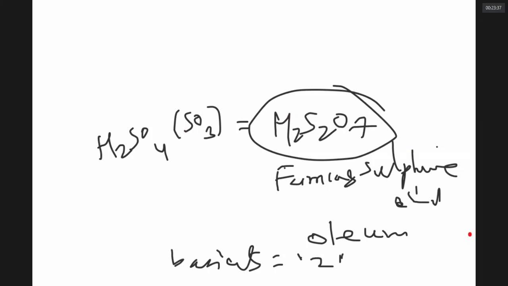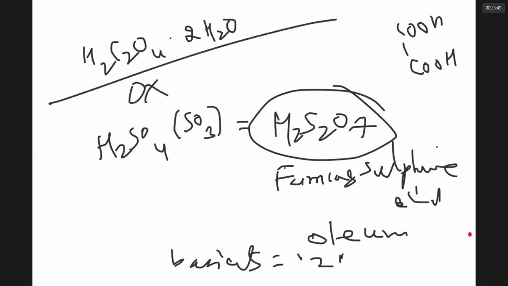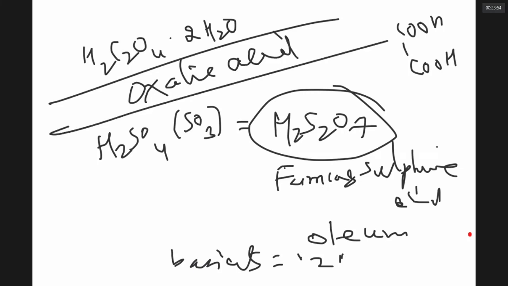Yes, sir. What about oxalic acid, sir? H2C2O4, usually it is available with 2 water molecules. What is the basicity of oxalic acid, sir? 2, sir, because it has 2 OH groups. Yes, sir. So, what is the basicity of boric acid, sir?